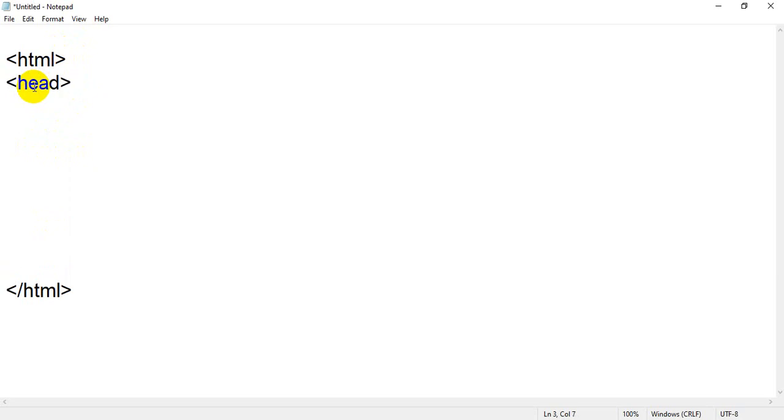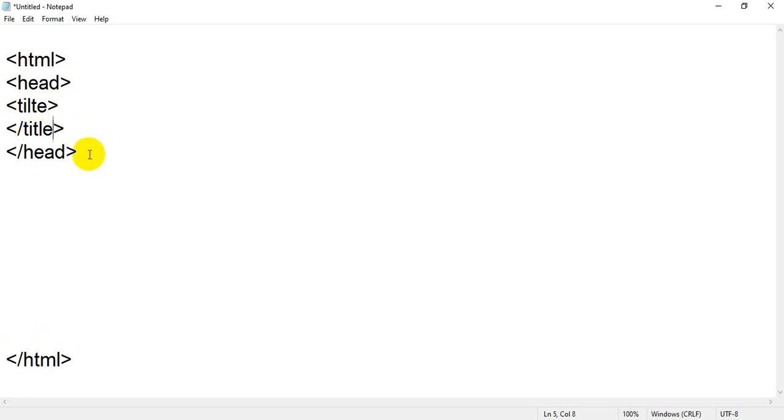That is the head tag. Again, it's a container tag, means we have to write a closing head tag. Between these opening and closing head tags, we have some tags which are not compulsory. Either you can write or you can't write. Most of the time you will notice that in the head tag people insert the title tag, but again it's not compulsory. If you want to insert the title tag, you can insert. For example, you can insert the title tag and again the closing title tag.